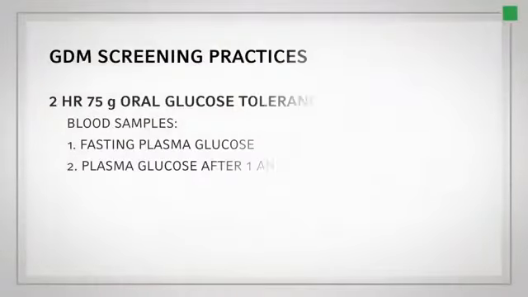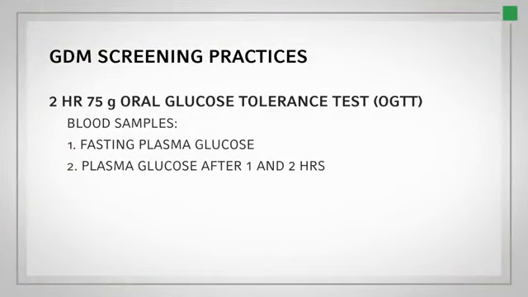There are two common screening practices used to detect GDM. The one-step approach is the oral glucose tolerance test, or OGTT. During the OGTT, a fasting plasma glucose level is obtained, followed by administration of a 75-gram glucose load, and plasma glucose levels are evaluated after 1 and 2 hours. GDM diagnosis is made when one glucose value falls at or above the specified glucose threshold. The World Health Organization advocates a universal one-step diagnostic approach after 24 weeks of gestation.